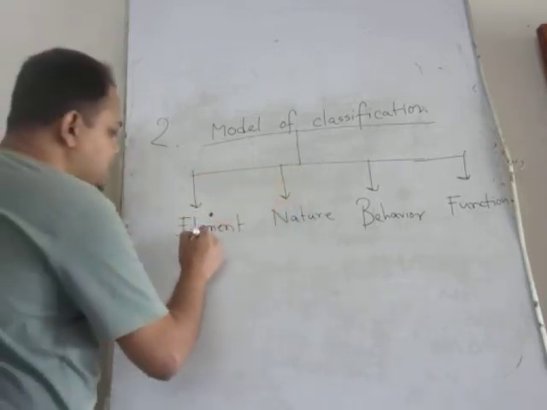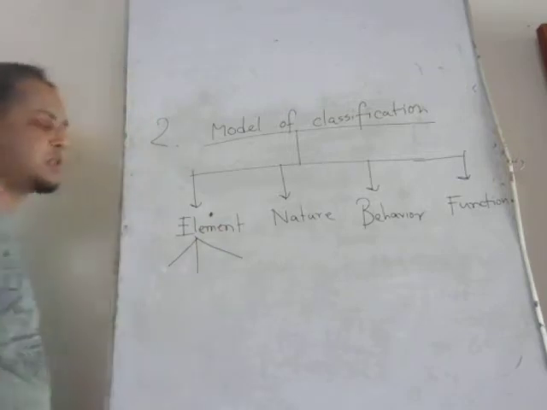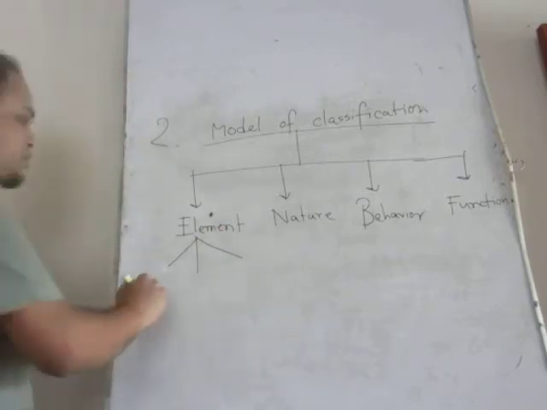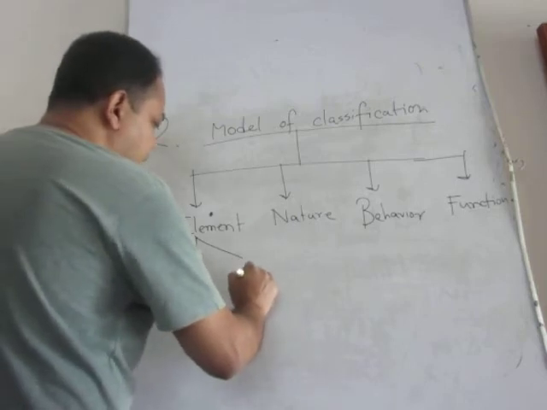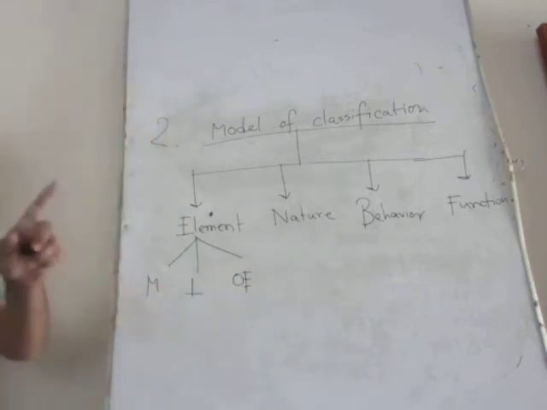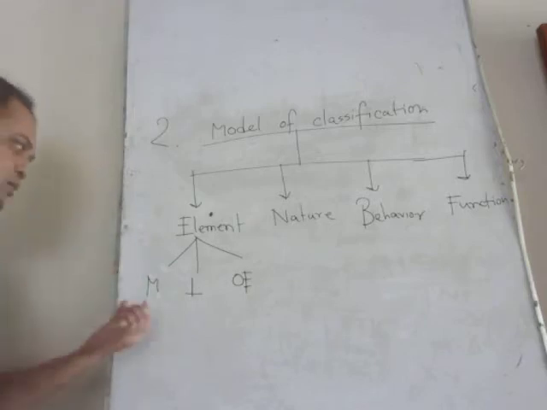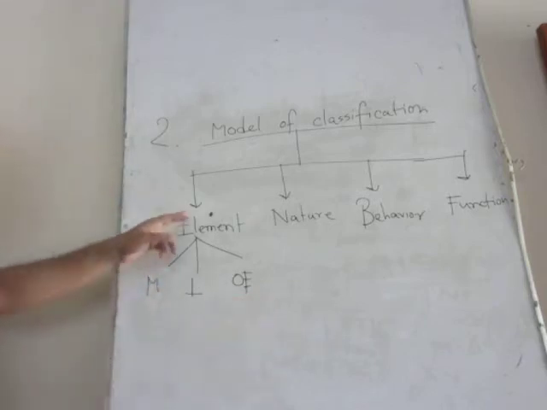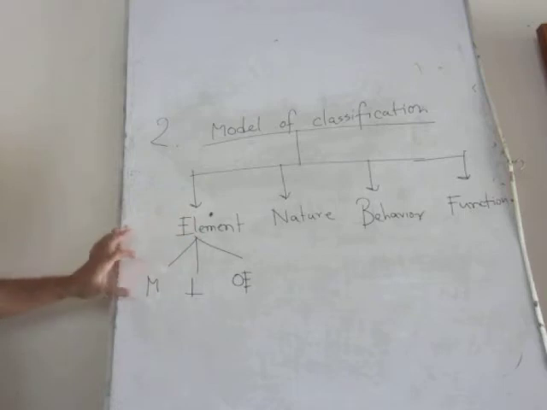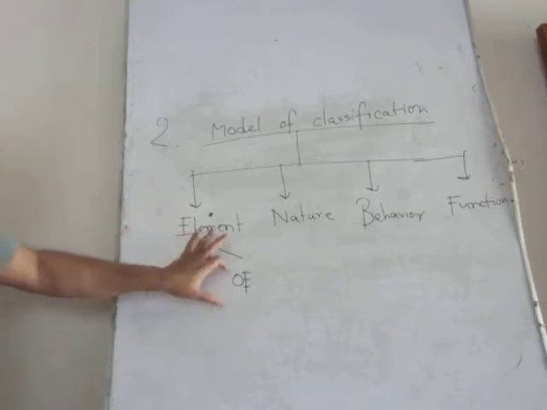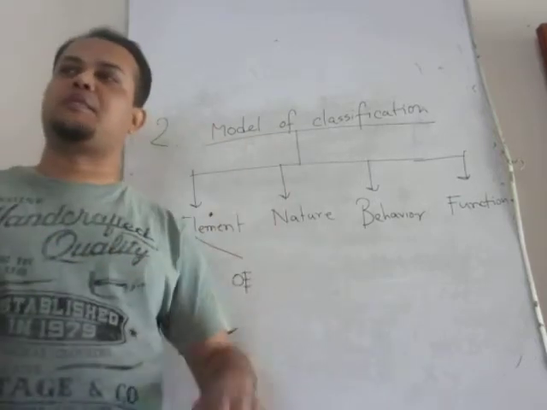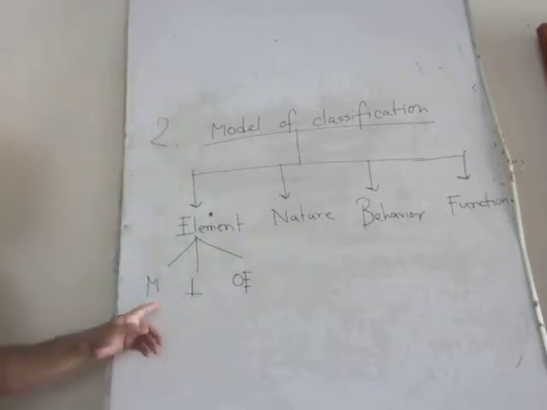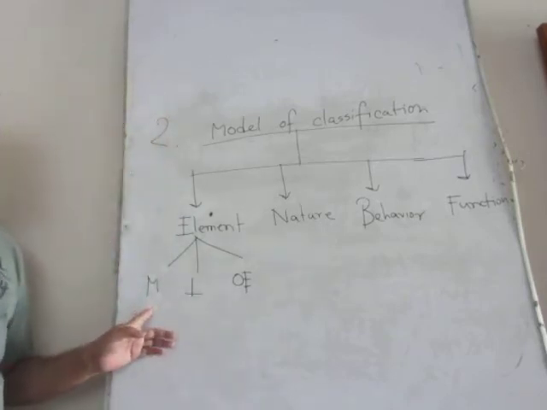According to the elementary basis, cost are 3 kinds. Material, labor, and other expenses. As I will give you the notes, that's why I will use the symbol. If you want to operate any kind of business, you need different kinds of material.